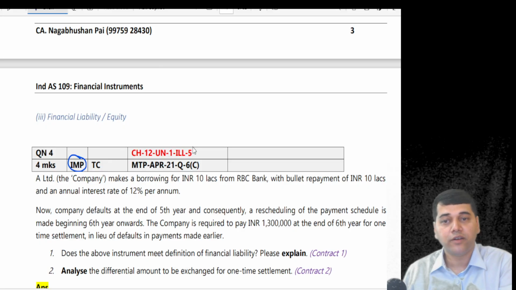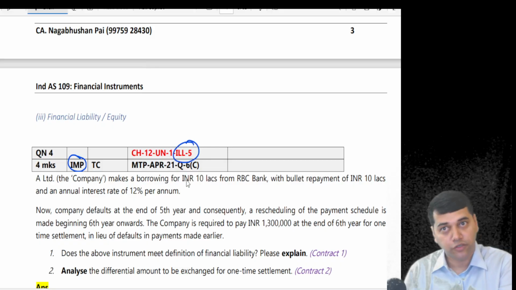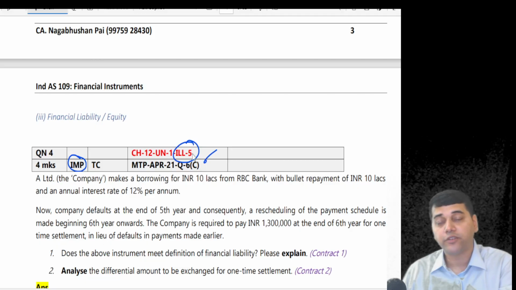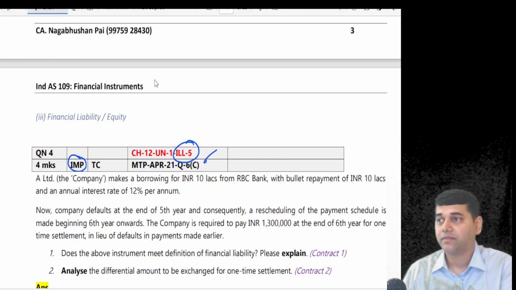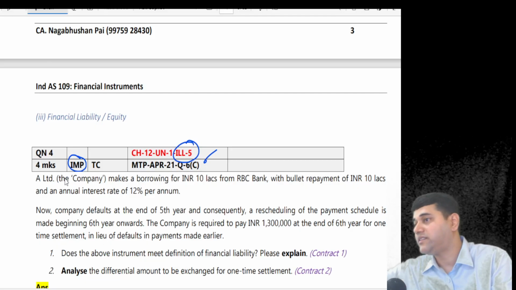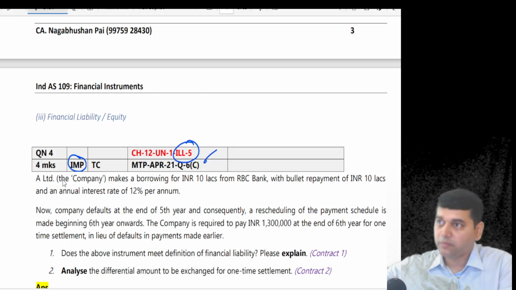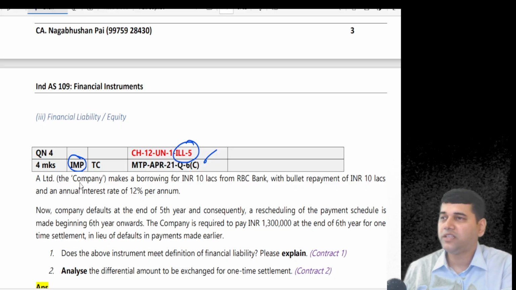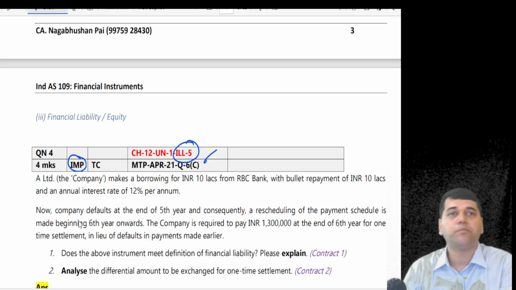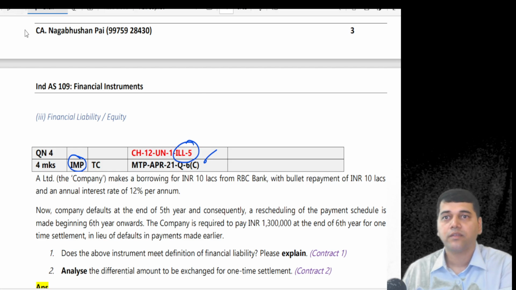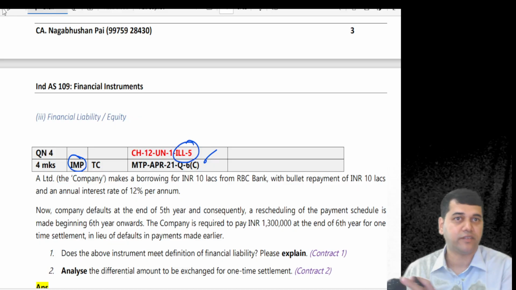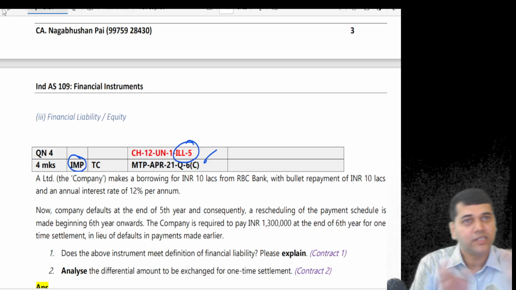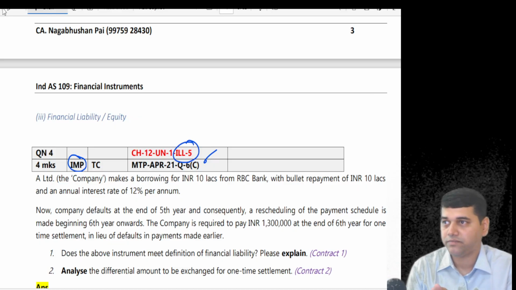This is already sitting in your illustration number 5 in your new syllabus. Plus in MTP also they had asked previously. This question you don't find in this illustration book. This is the book which I have yet to give you, the new print I'll give. This is only theoretically we'll discuss. This is not problem solving questions. Problem solving questions are a different set. So I have bifurcated theory questions and practical questions.